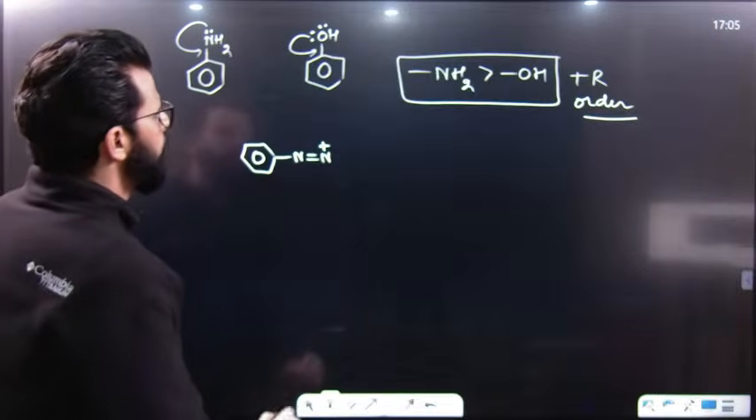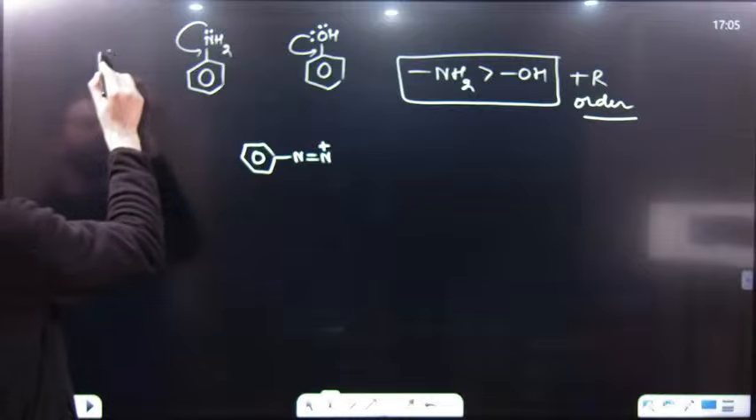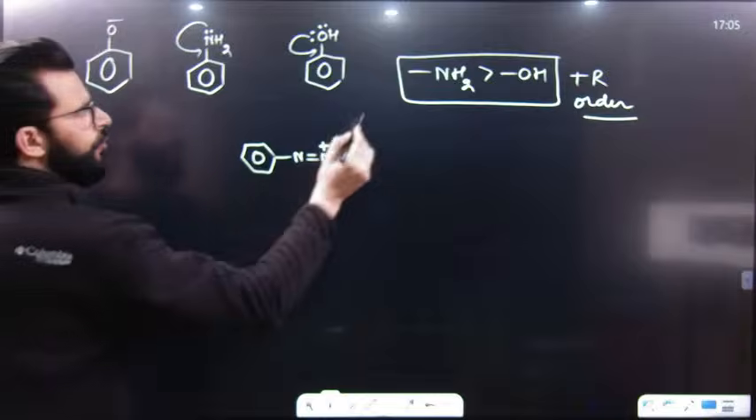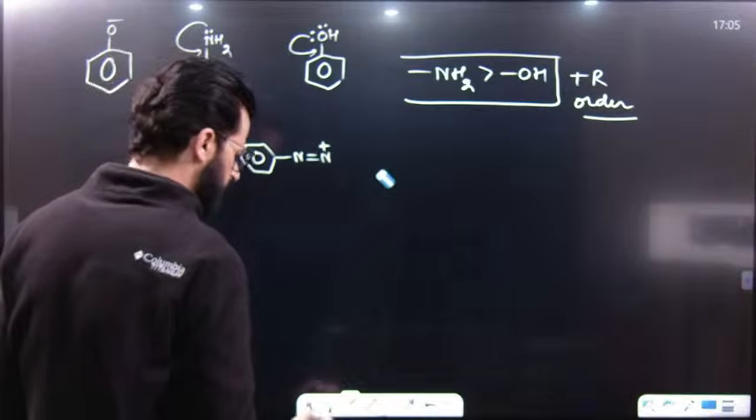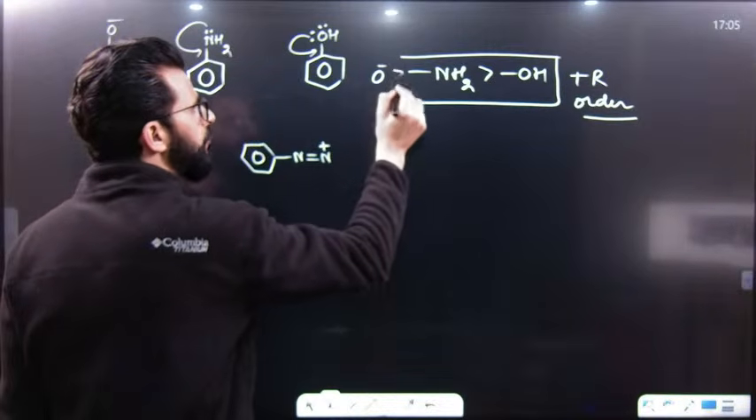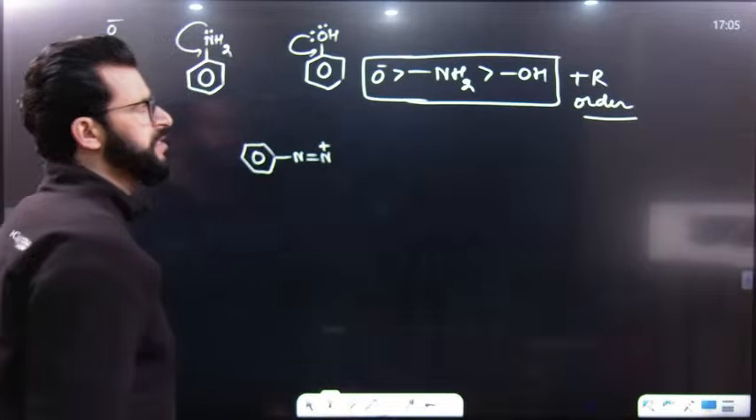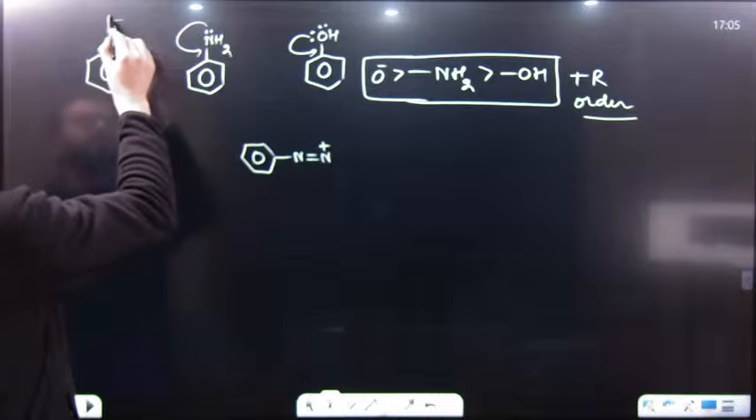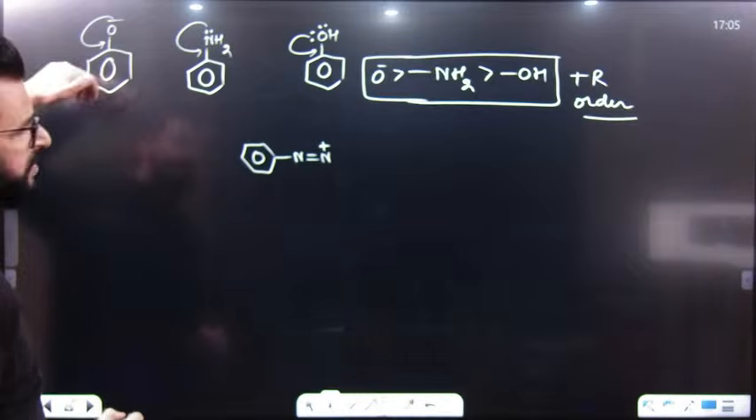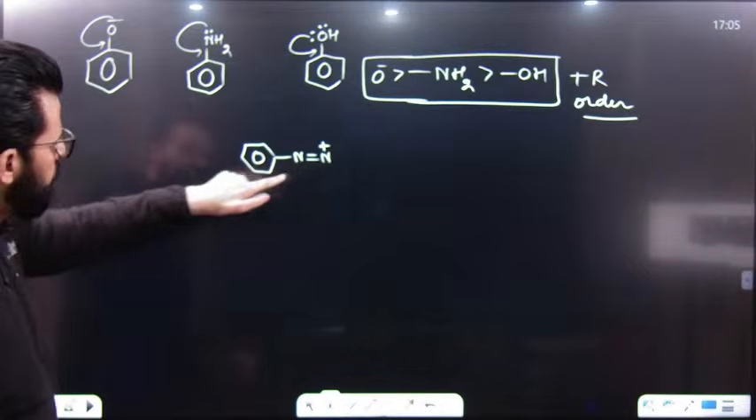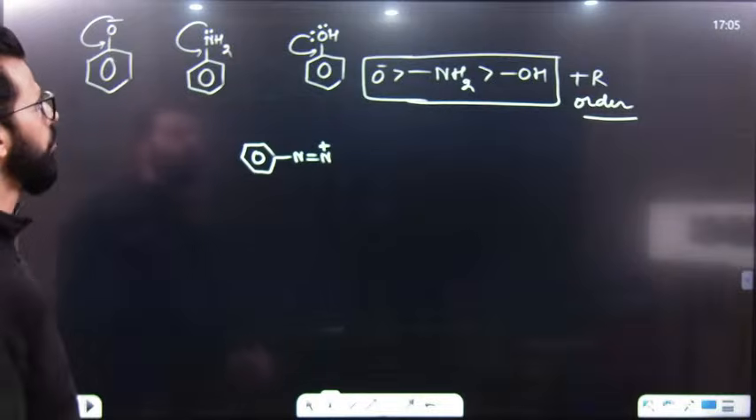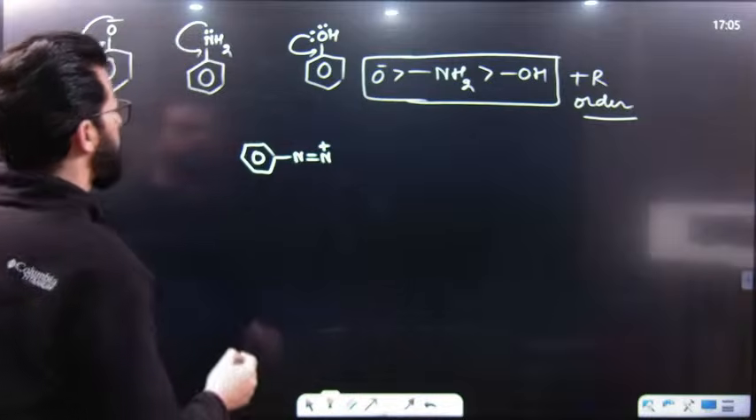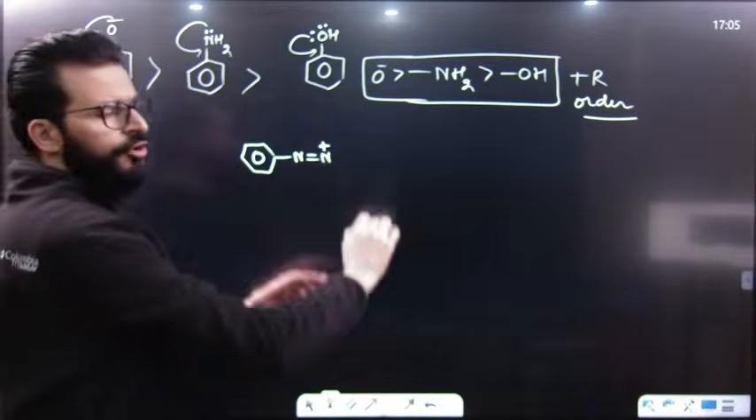But if we have phenoxide ion, we know its plus R order will be like this. O minus is a stronger plus R group as compared to NH2 and OH, because O minus will donate electrons more and it will increase the electron density of this ring more. So the electrophile will prefer to go here, then here, then here. So if someone asks you the rate of coupling, the rate of coupling order will be like this.